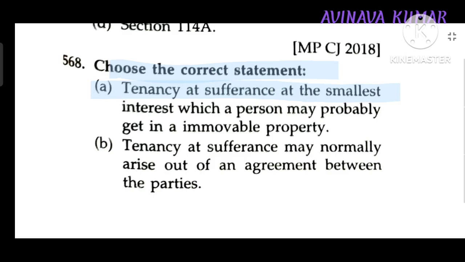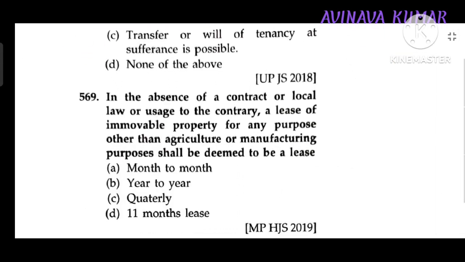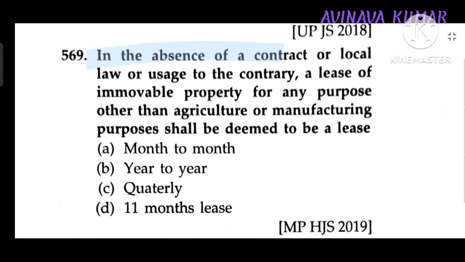Choose the correct statement. Tenant at sufferance is the smallest interest which a person may probably get in an immovable property. In the absence of contract or local uses to the contrary, a lease of immovable property for any purpose other than agricultural or manufacturing purpose shall be deemed to be a lease from month to month.